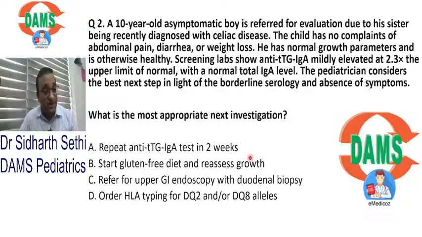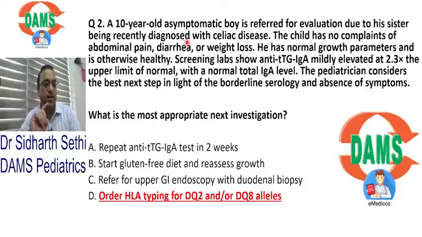But this child has no symptoms. This child does not have celiac disease. This is an asymptomatic child. So in an asymptomatic child, your next test will be HLA, because this child is asymptomatic. If symptomatic, we would do a biopsy. Listen to me carefully. In an asymptomatic child, you do TTG and HLA. We don't do biopsies in an asymptomatic child. So most of you who said biopsy, see, this is an asymptomatic child.